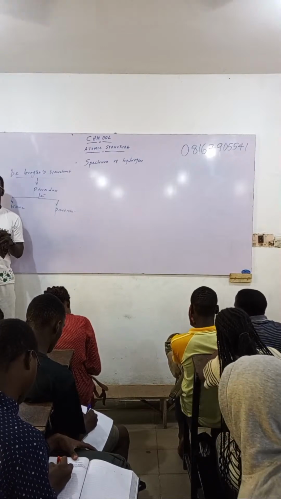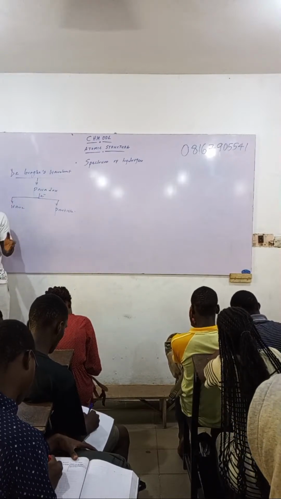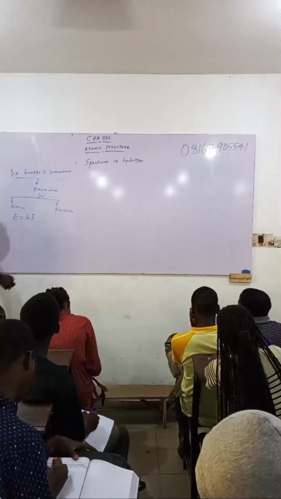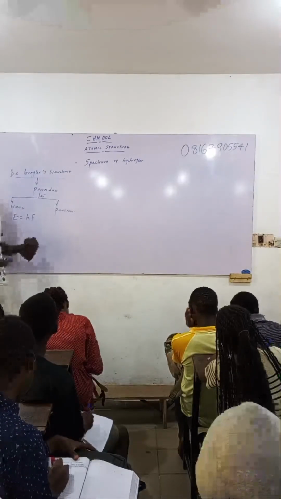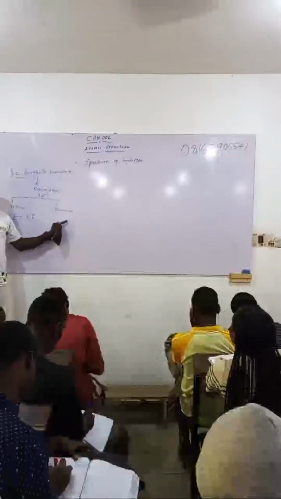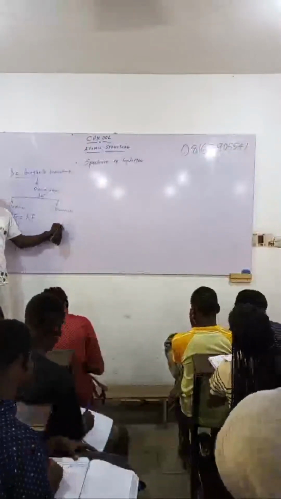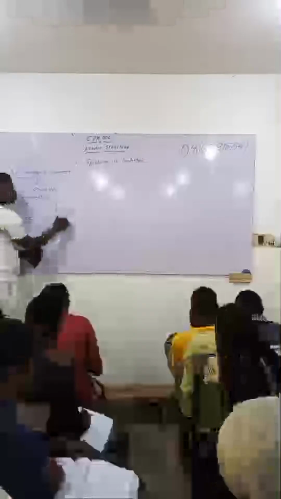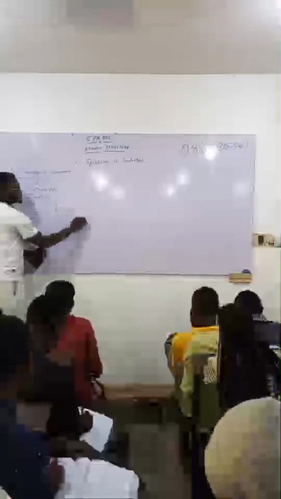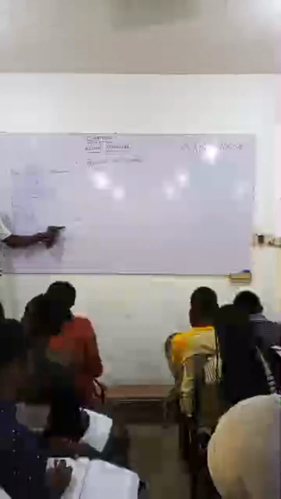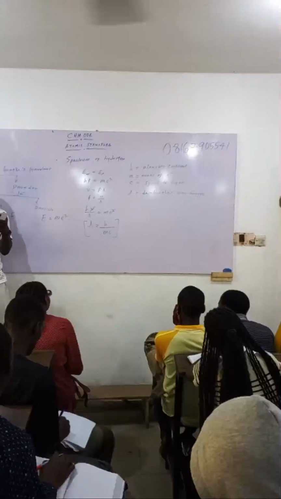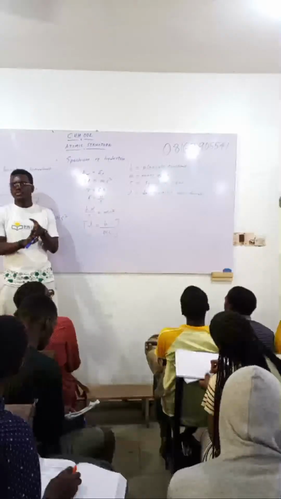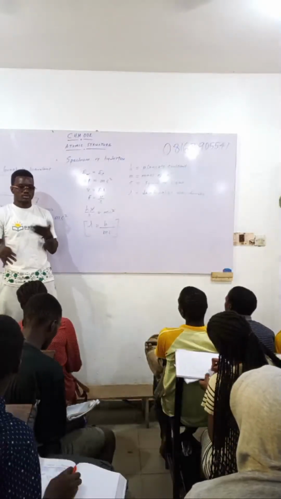So de Broglie made us know that an electron can act as a wave, and it can also act as a particle. To calculate the energy associated with the electron, if the electron acts as a particle, it means we use the formula E is equal to mc squared.